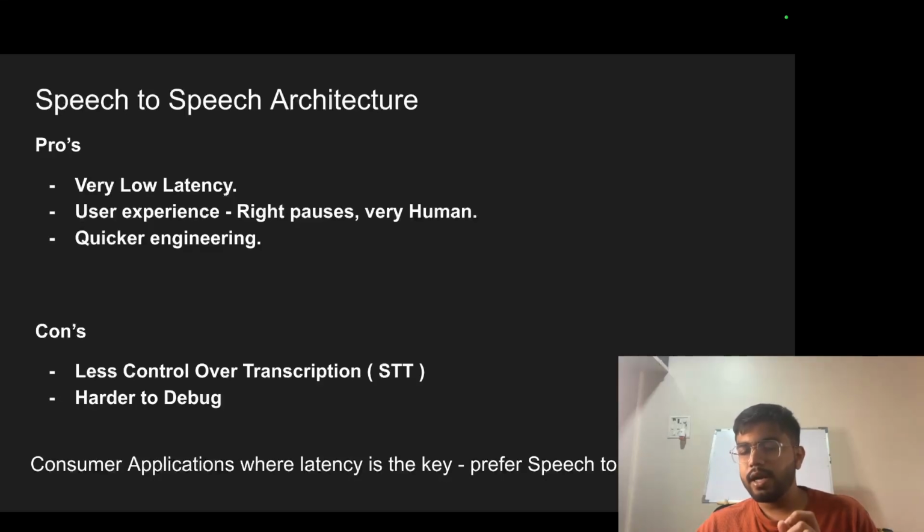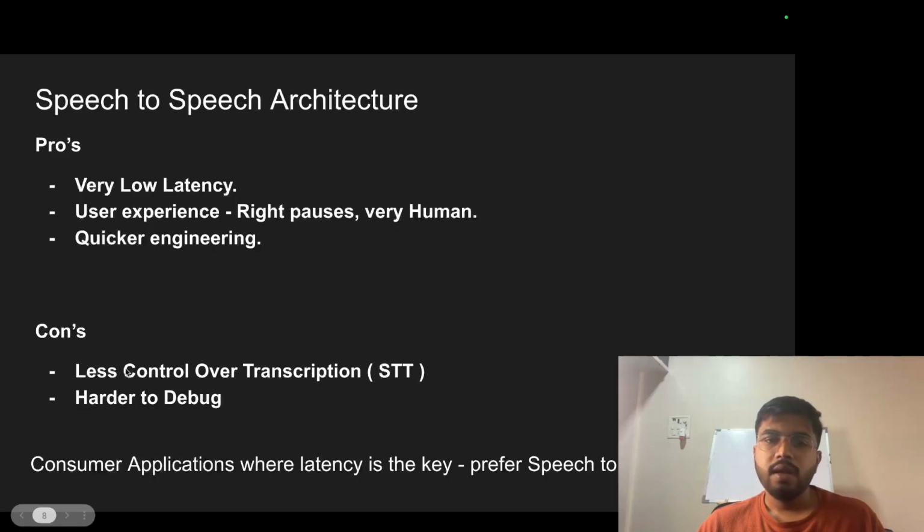User experience, right? Pause is very human. It can sense the pause, and it can understand things because it can understand interruption very well. Quicker engineering, because you don't have to build separate parts; there are already models which are done very well. What are the cons? Less control over transcription, like speech to text, there is no control here. It is harder to debug how the model is interpreting and what is going wrong. There is very little scope for debugging here.